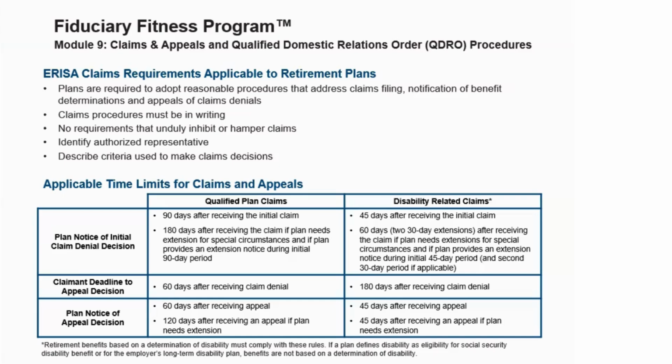Next is the plan notice of appeal decision. The plan must deliver this notice 60 days after receiving the appeal, or 120 days if the plan needs an extension. For disability-related claims, those days are 45 after receiving the appeal, and an additional 45 days if it needs an extension.